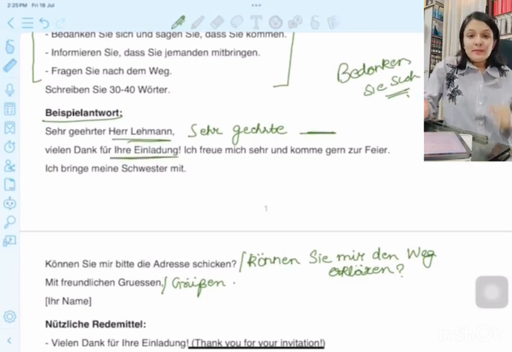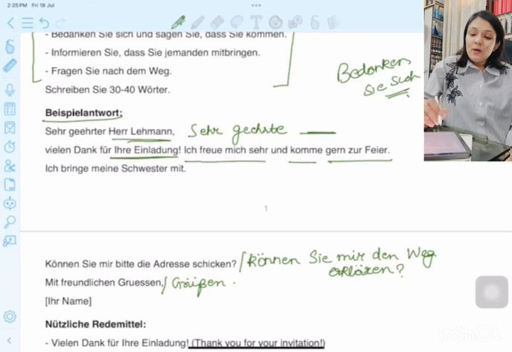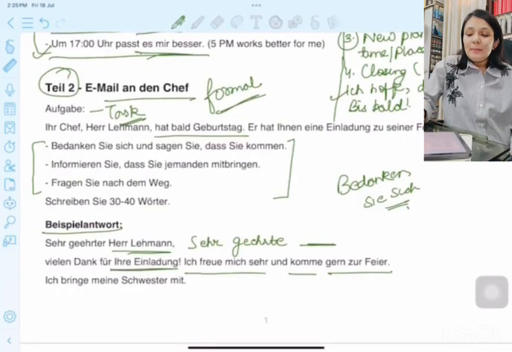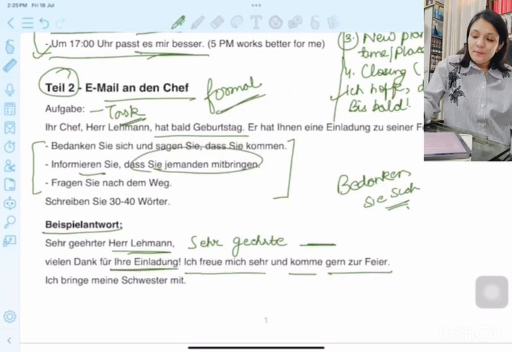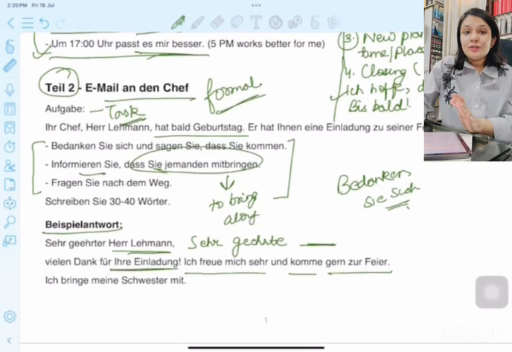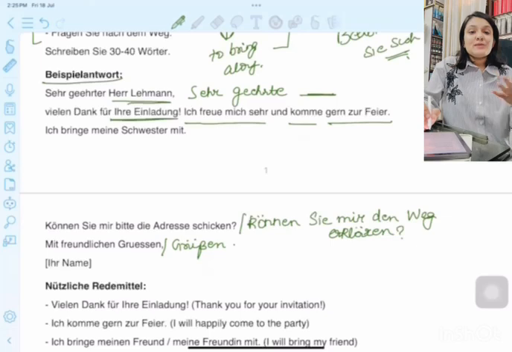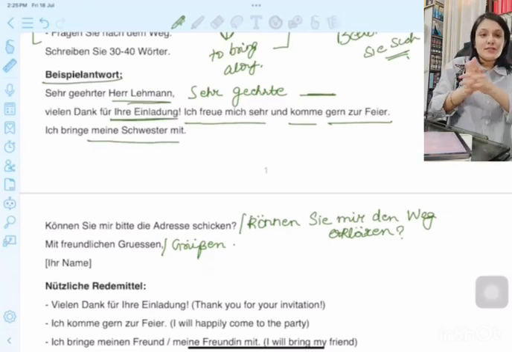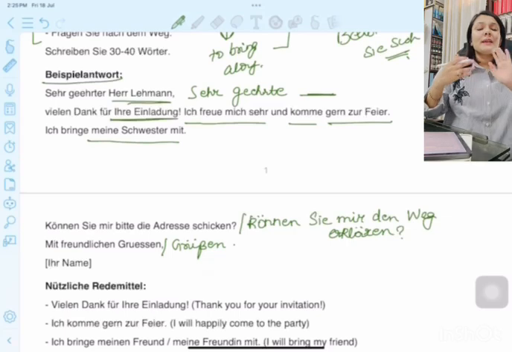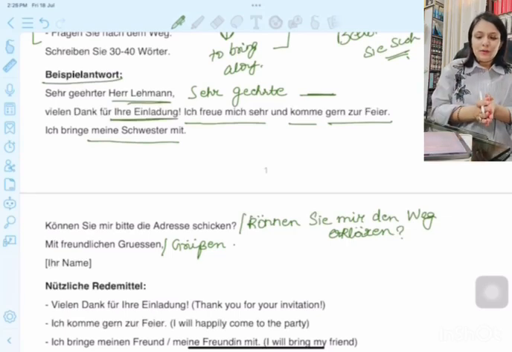And then you have to confirm that you are coming. So you'll say: Ich freue mich sehr und komme gern zur Feier. I'm really looking forward to it and I'll gladly come to your party. Ich komme gern zur Feier. Then the third one was you have to inform or mention that you are bringing somebody along. Mitbringen means to bring along, right? So you have to inform your boss that you're bringing somebody along. You can say: Ich bringe meine Schwester mit. Ich bringe meine Frau mit. I'm bringing my sister along with me. I'm bringing my friend. I'm bringing my wife. Any of it you could include here.